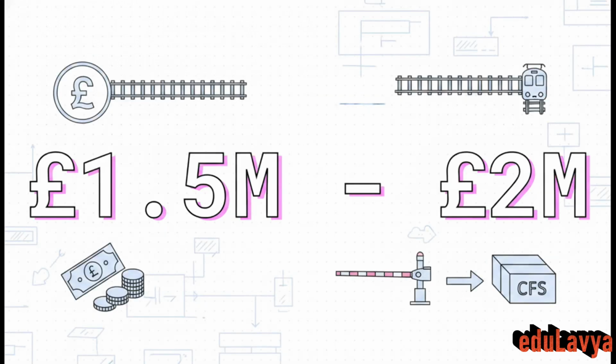Once we have that CFS, an independent monetary value is assigned to it. Typically, at a national level, one comparable fatality score is valued between 1.5 and 2 million British pounds. This allows the system to objectively determine if a massive safety upgrade, say a multi-million-pound bridge, is statistically justified, or if the financial cost is genuinely grossly disproportionate to the actual safety gained.